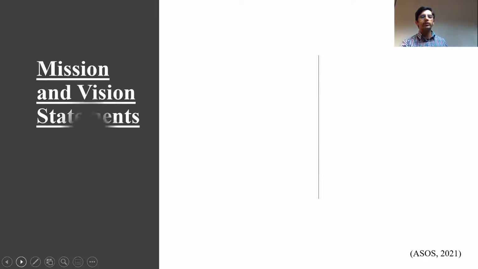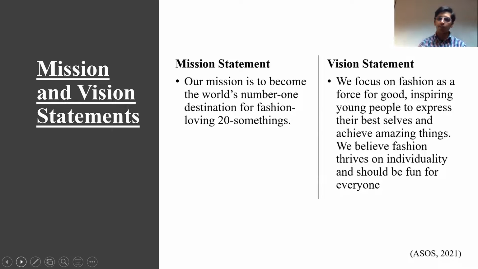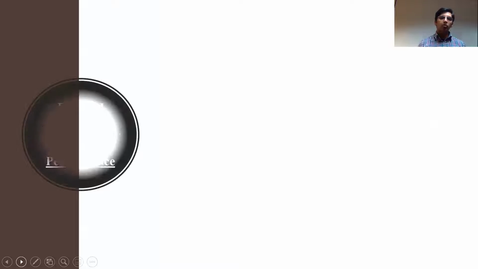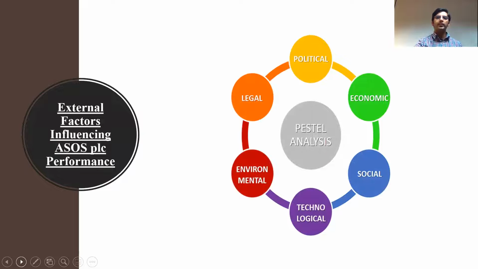Now moving on to the mission and vision statement. Our mission is to become the world's number one destination for fashion, while for the vision statement, we focus on fashion as a force for good. Now moving on to the external factors. They consist of political, economic, social, technological, environmental, and legal.